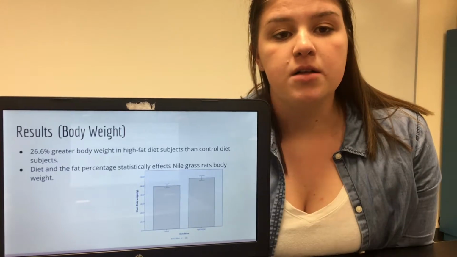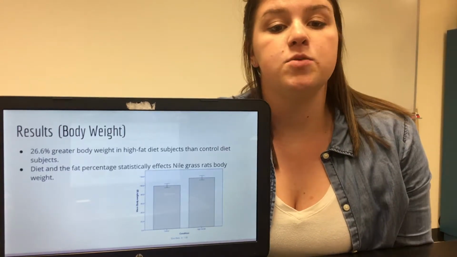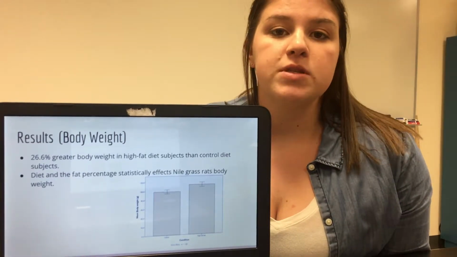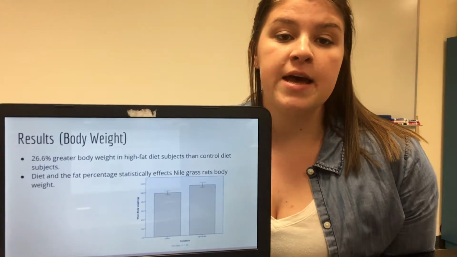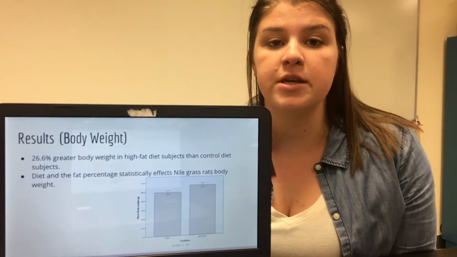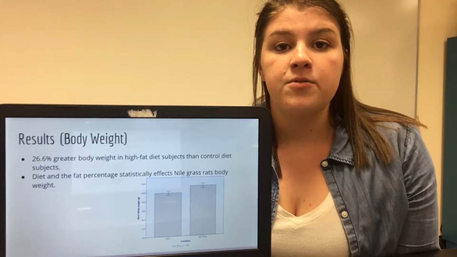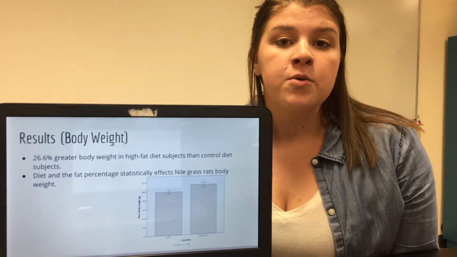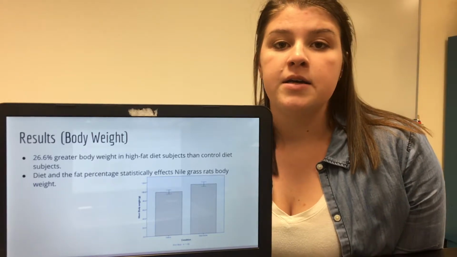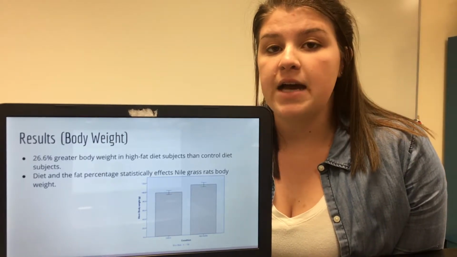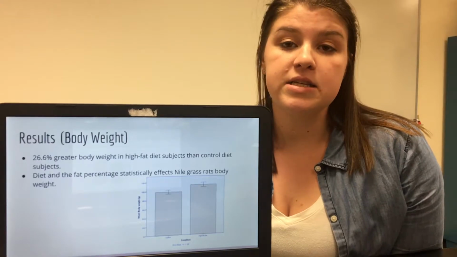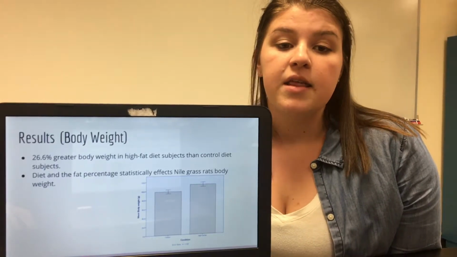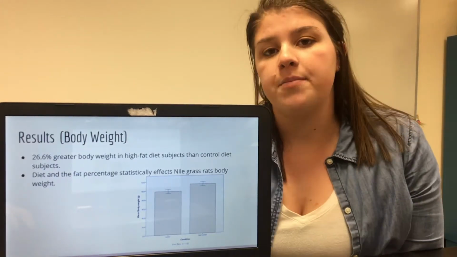The following results from each of the studies were pretty interesting. The first result that we concluded was that there was 26.6% greater body mass in the rats treated with a high-fat diet than a normal diet. This was vital to our experiment because it proves that the high-fat diet does statistically significantly affect the makeup of the rat.